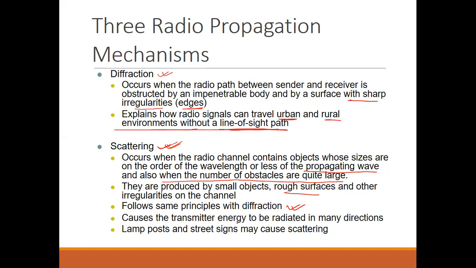It causes the transmitter energy to be radiated in many directions. Lamp posts and street signs, meaning the street signs put up on the road, may cause scattering, because these are of the order of the wavelength of the signal.